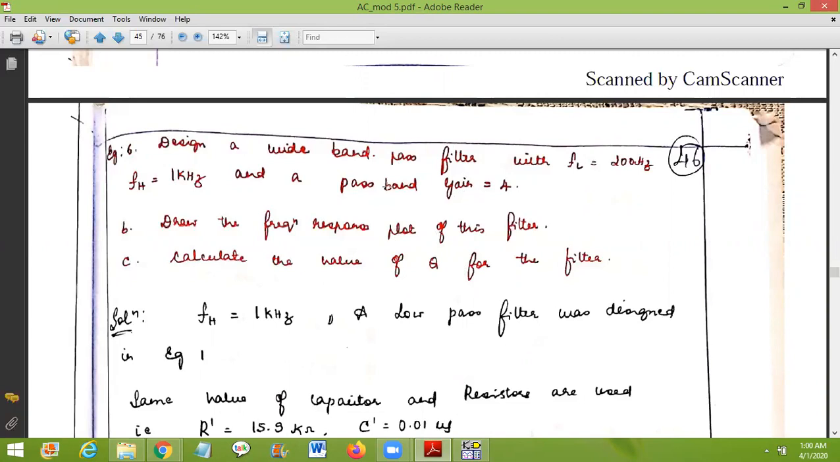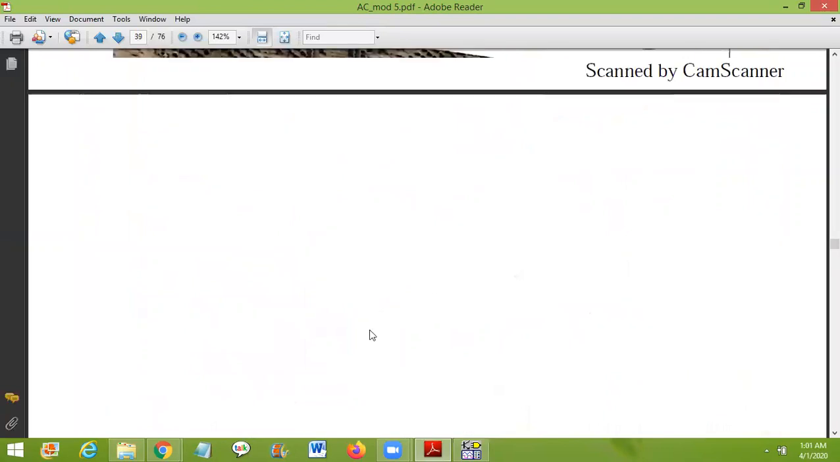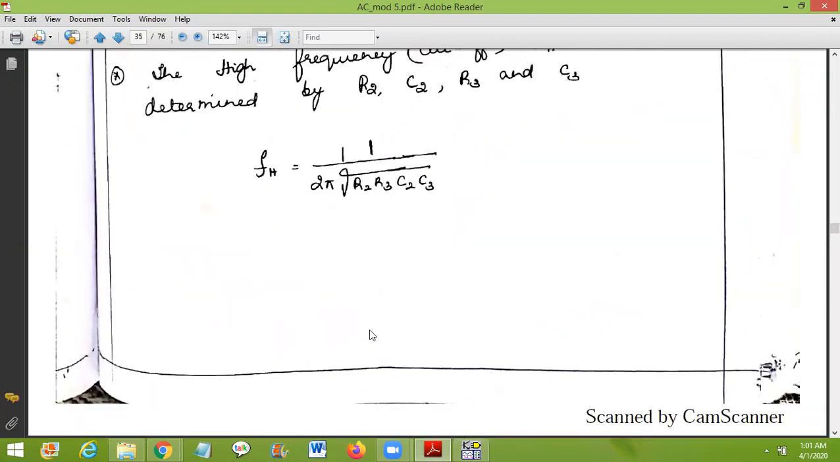First, let us consider the first order low pass filter. For the first order low pass filter, fH is given to be 1 kilohertz and the pass band gain is given as 4. For this we have to design a first order low pass filter. How to design a first order low pass filter? It has already been designed in the previous example when we were studying. So let me go back there and have a look once again.